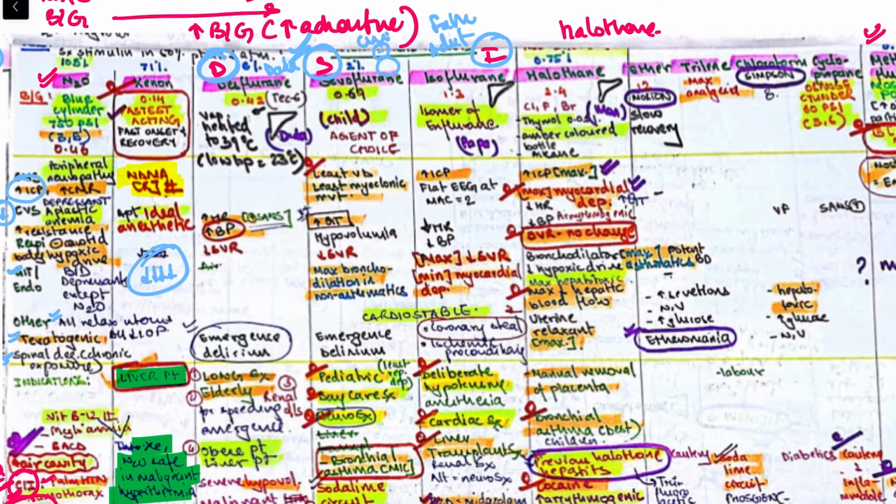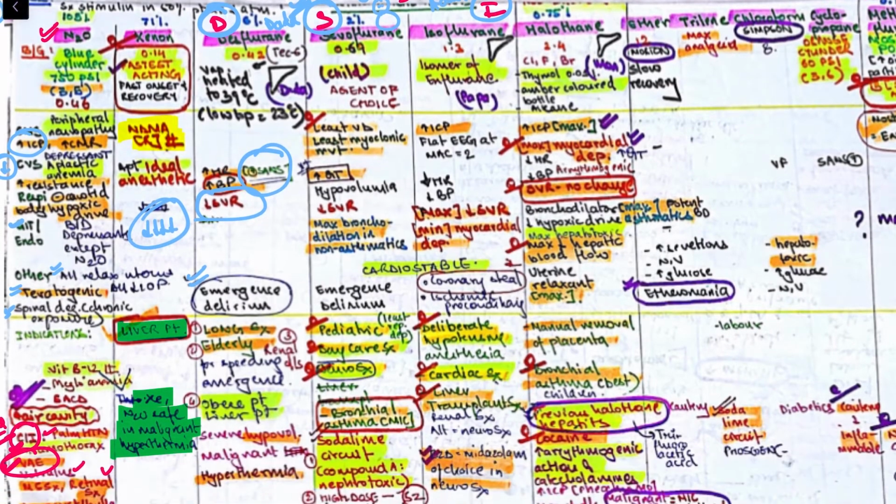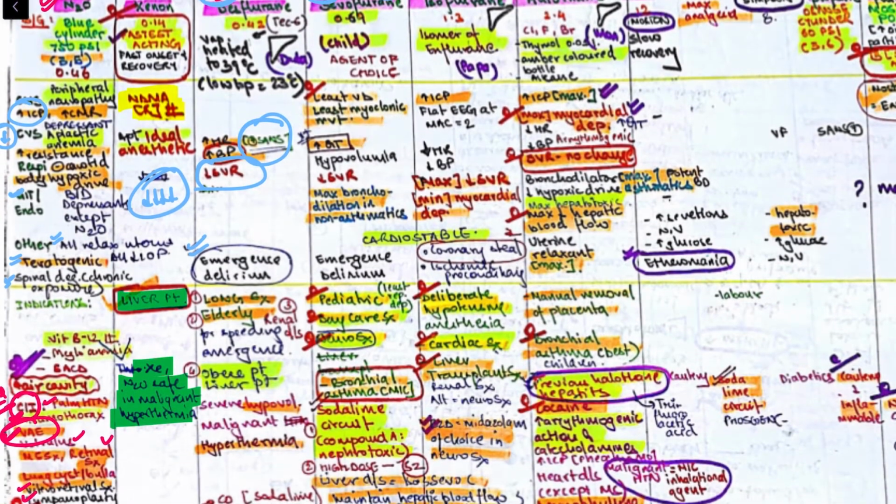Then desflurane. It causes an increase in heart rate and BP because it stimulates the sympathetic nervous system, but it decreases the systemic vascular resistance, and emergence delirium is associated with desflurane. It is used in long surgery, in the elderly obviously, then obese patients, in liver patients, then severe hypovolemia and malignant hyperthermia. These are the side effects. Severe hypovolemia and malignant hyperthermia.